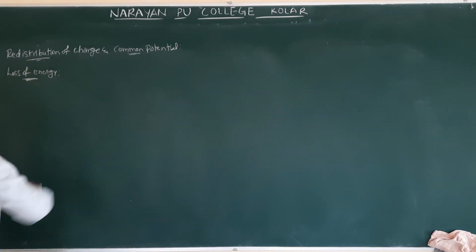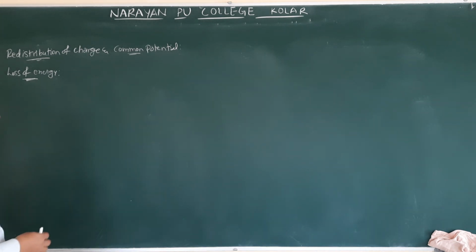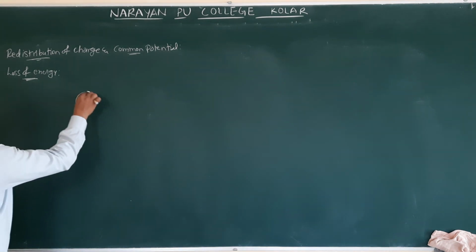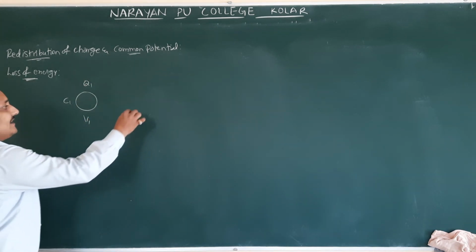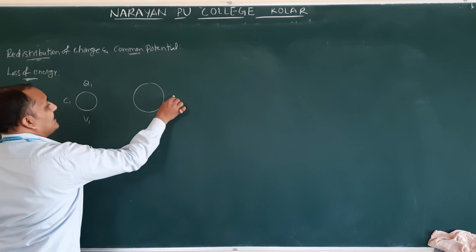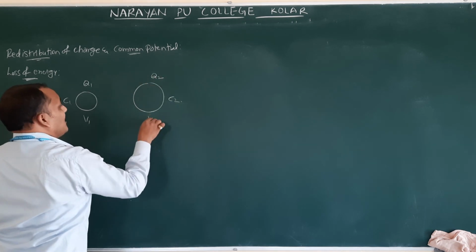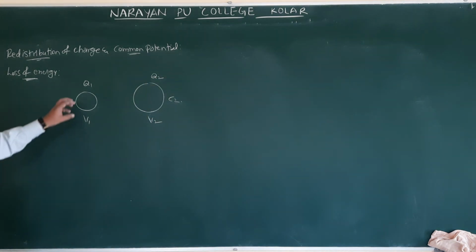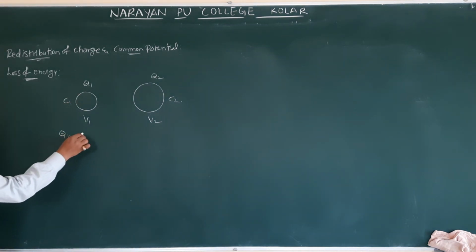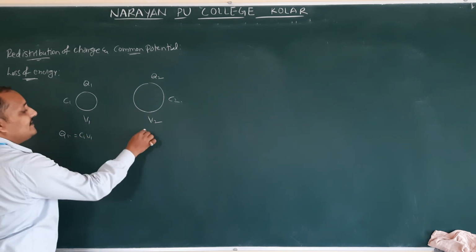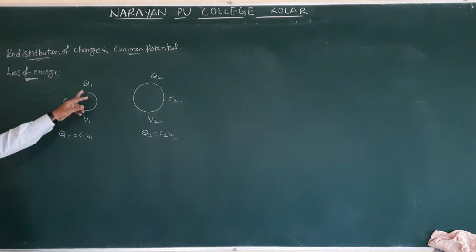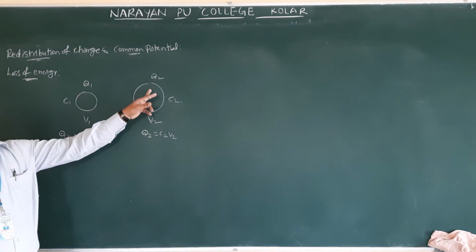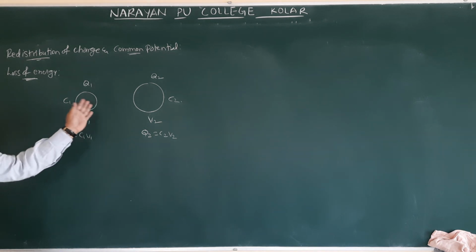Redistribution of charge happens whenever we connect two capacitors. One capacitor has capacitance C1, charge Q1, and potential V1. Another capacitor is given like this, with capacitance C2, charge Q2, and potential V2. So initially, how much charge is it having? That is nothing but Q1 equals C1 V1. Here Q2 equals C2 V2. Okay, this is the initial charge on the first capacitor and the initial charge on the second capacitor, before connecting them.